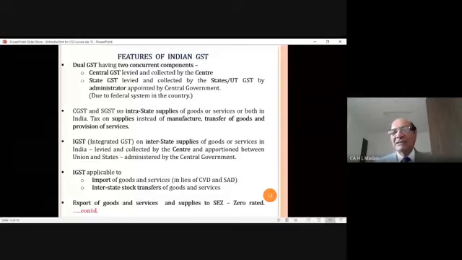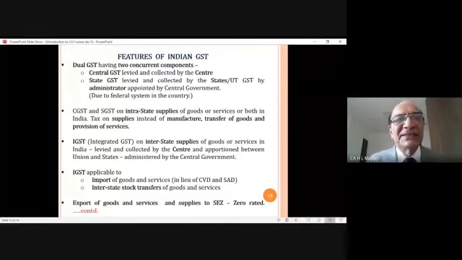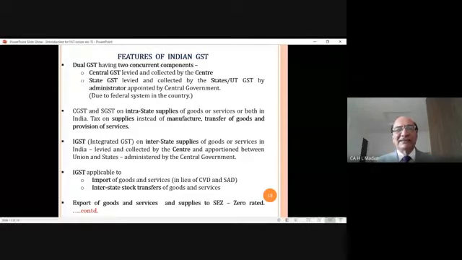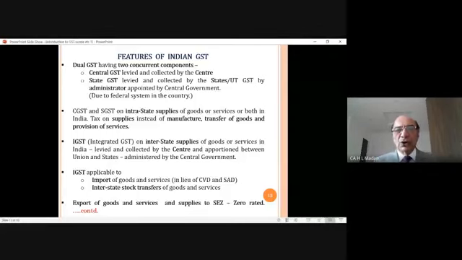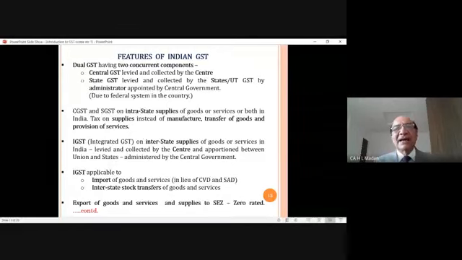So these are the features of Indian GST. Means dual tax, CGST will be levied, SGST will be levied, IGST will be levied in case of interstate, IGST on imports, IGST on branch transfers, no tax on export of goods, no tax on export of services, no tax on supplies to SEZ. I'm sure you must have got all these things, that it is a dual GST system in India because a single system was not possible.